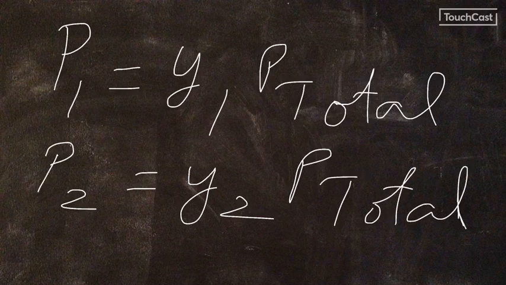So Y1 and Y2, as already mentioned, are the mole fractions of component 1 and component 2 in the vapor phase.